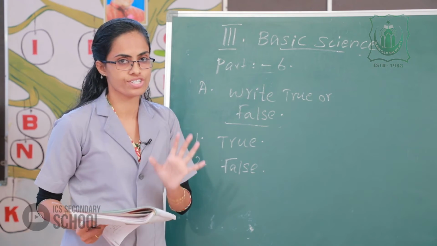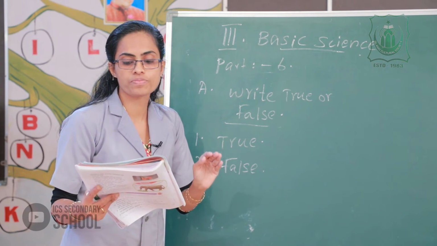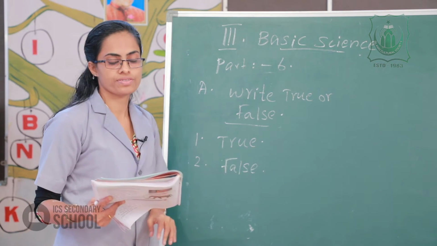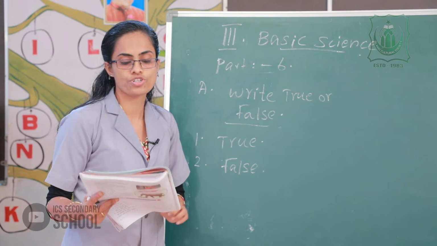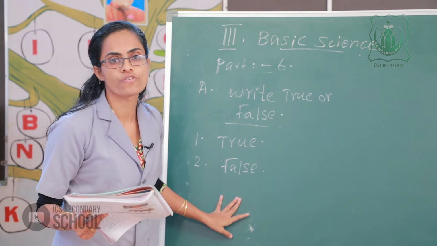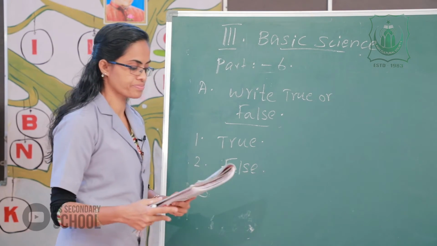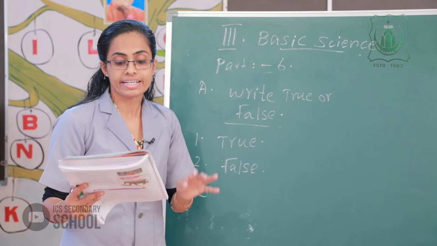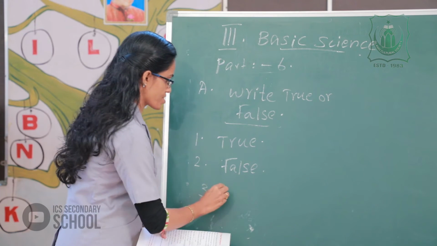Okay, you already studied. The first question, molds and mushrooms do not make their own food. That is correct. The second one, a dog breathes through its gills. Answer is false. Next, third question. Insects have spiracles on their body. Yes, correct. True.